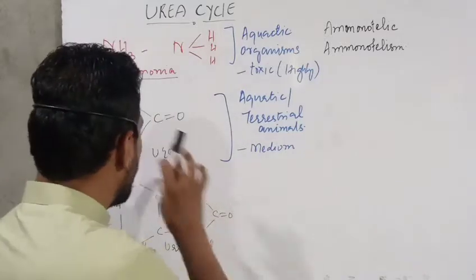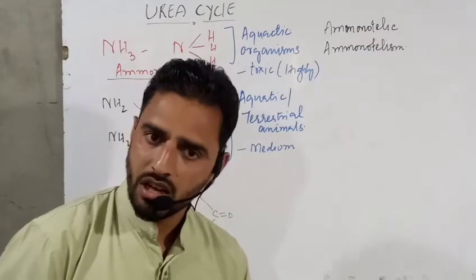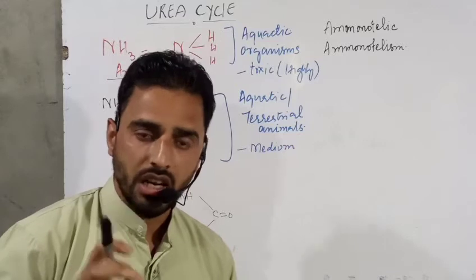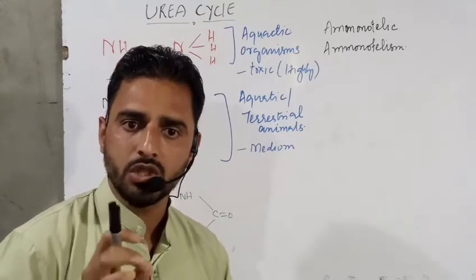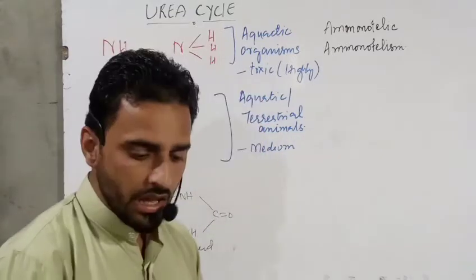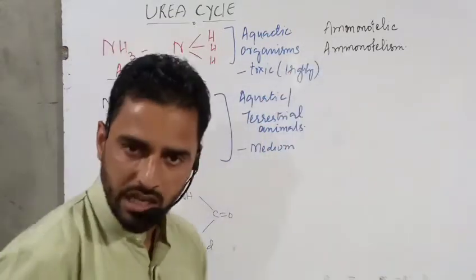This urea is not highly toxic. Therefore, it does not require as much water as is required by ammonotelic organisms.